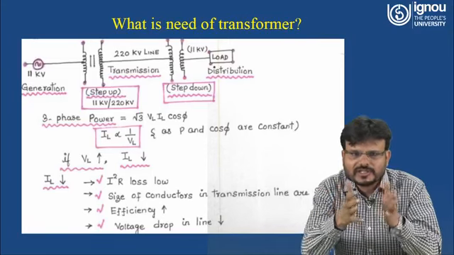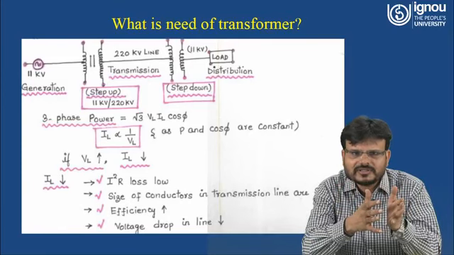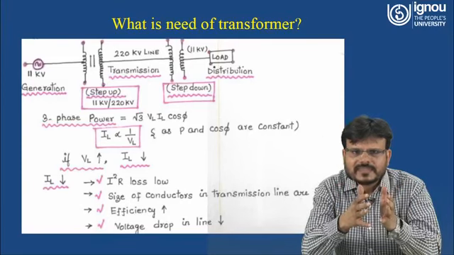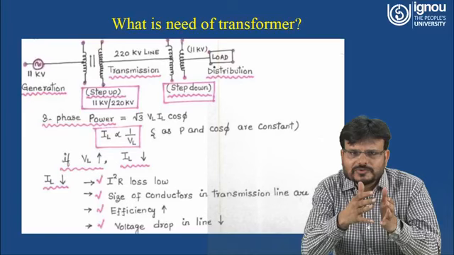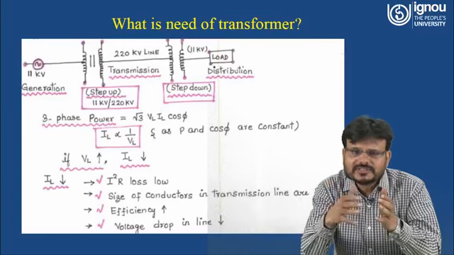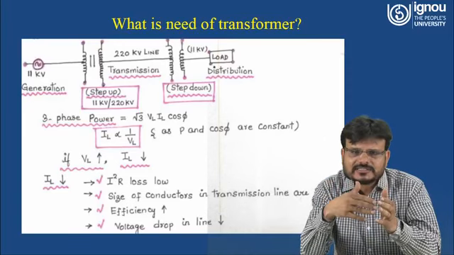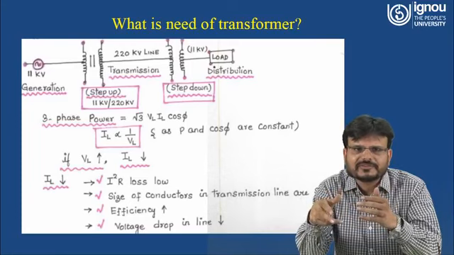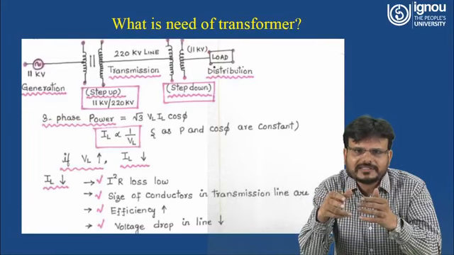The power is 110 megawatt, right? So if the voltage is going to step up, in proportion the current will get down, right?